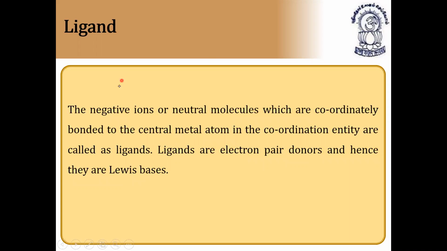Ligands, very, very important. The negative ions or neutral molecules are coordinately bonded, which means they are bonded by means of a coordinate covalent bond. In a coordinate covalent bond, one is the donor and the other is the acceptor. So the ligands are donor atoms.